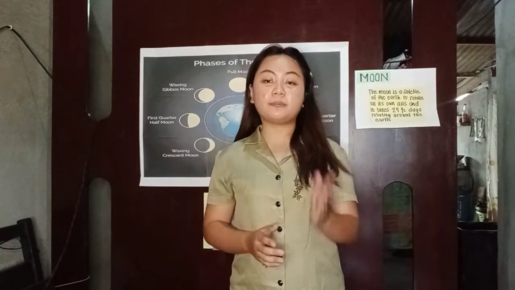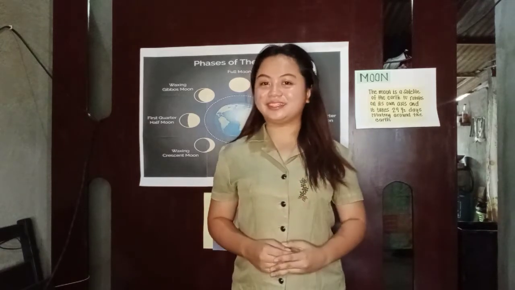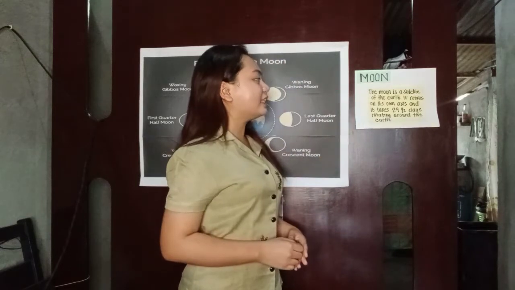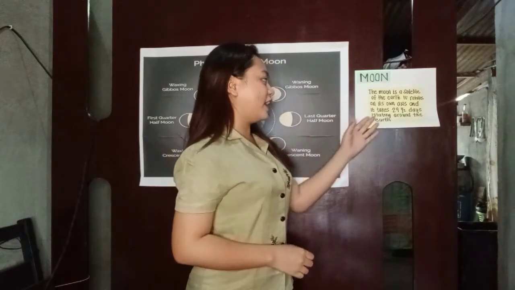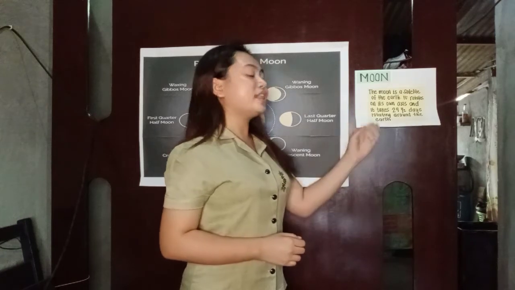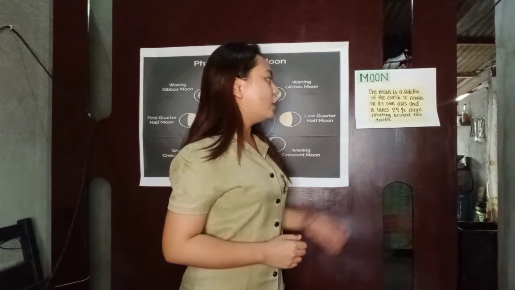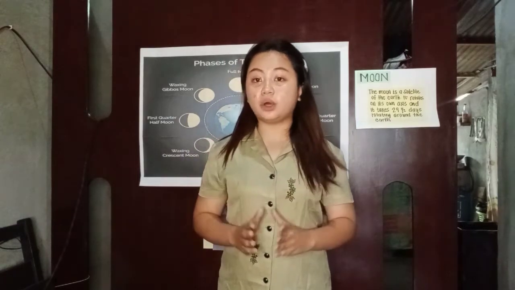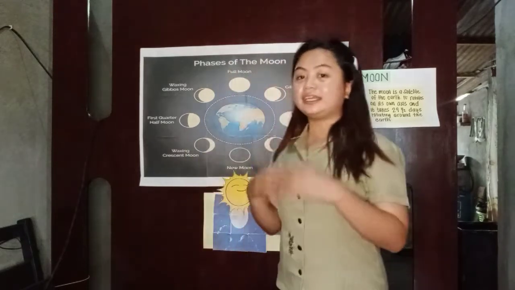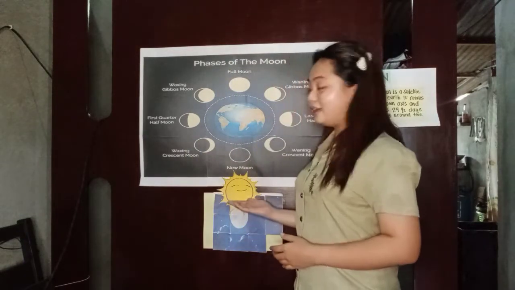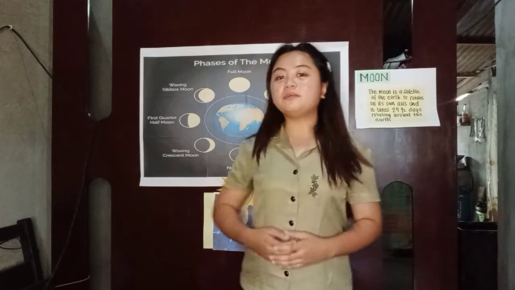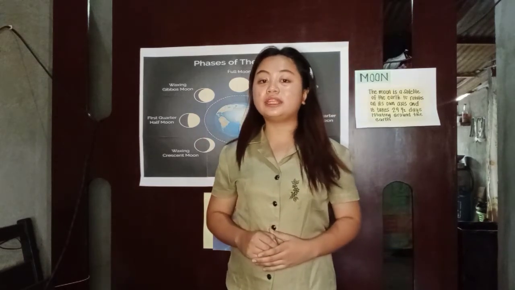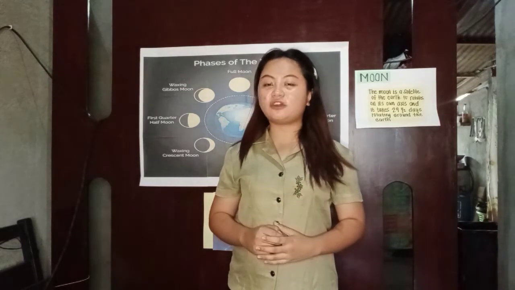So for today's lesson, we are going to discuss the phases of the moon. Let's discuss first what the moon is. The moon is a satellite of the earth. It rotates on its own axis and takes 29 and 1/2 days to revolve around the earth. It does not have its own light because it only gets light from the sun. One of the most important facts about the moon is that it has 8 different phases.